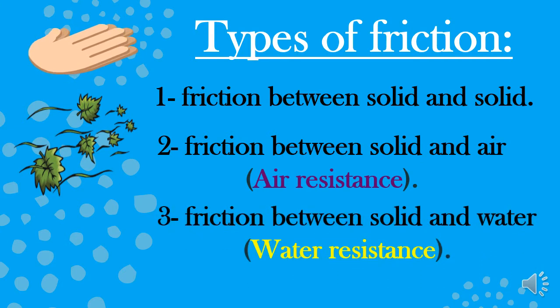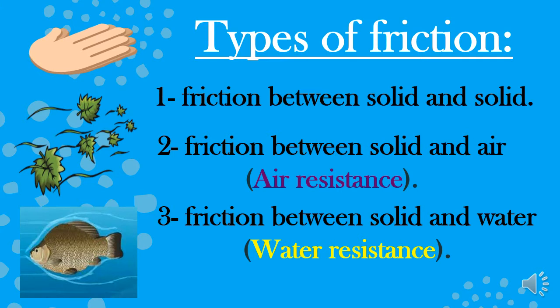Number 3 is the friction between solid and water, and in this case it's known as water resistance. So what's meant by water resistance? It's a type of friction force between any solid object and the water, like moving a fish through the water or a ship through the water.